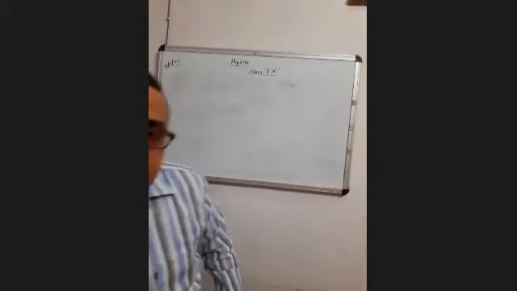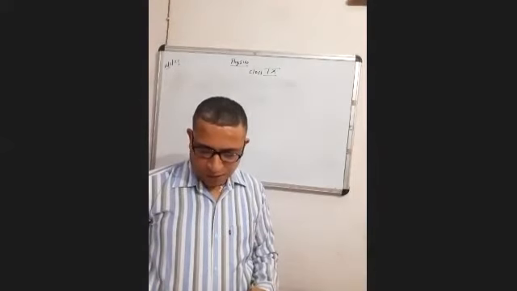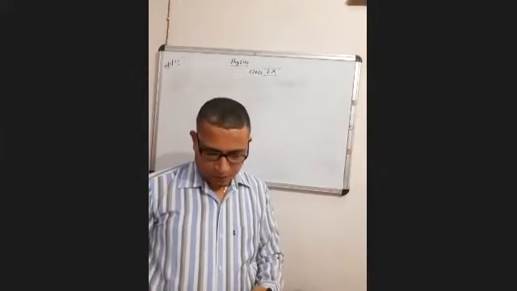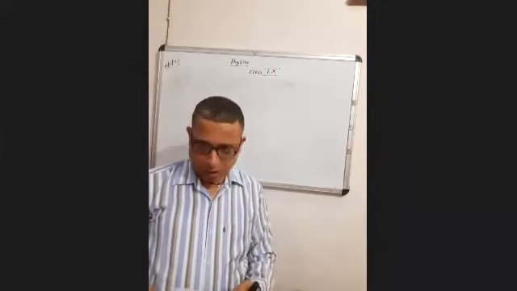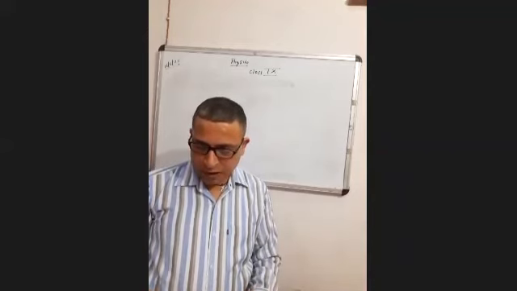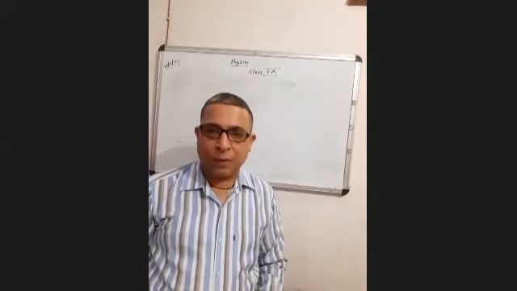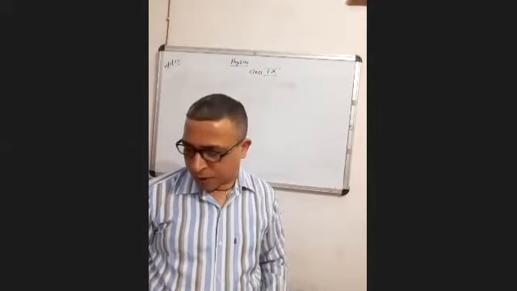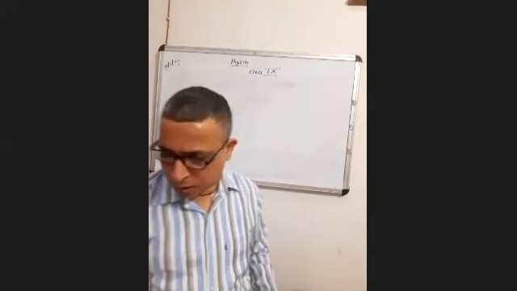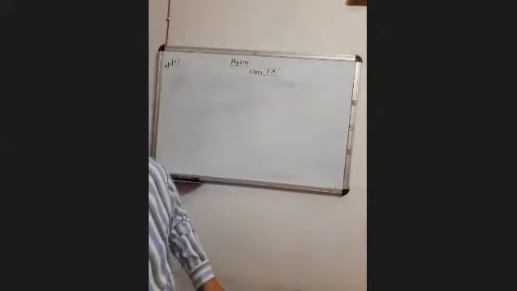Question number 8 says that an automobile vehicle has a mass of 1500 kilogram. What must be the force between the vehicle and the road if the vehicle is to be stopped with a negative acceleration of 1.7 meter per second square?